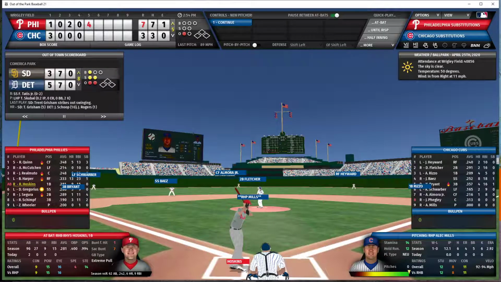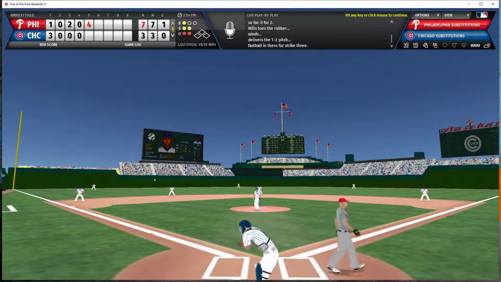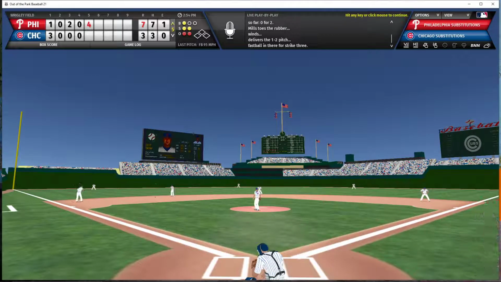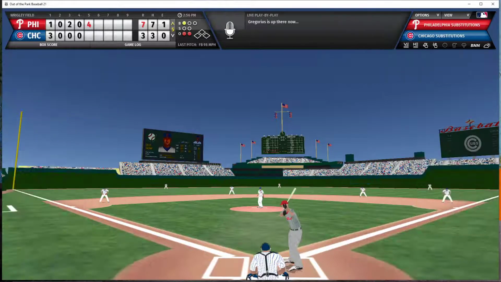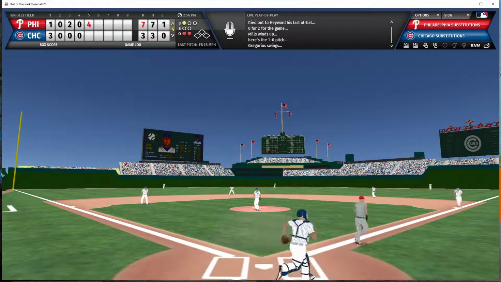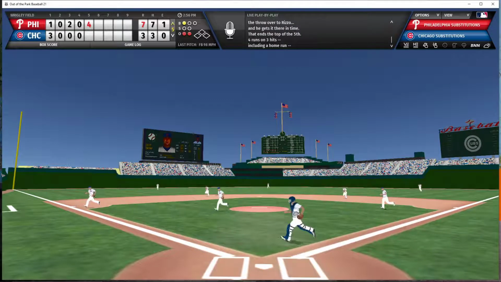Alec Mills will be the new pitcher for the Cubs. He will face Rhys Hoskins with 1 out and nobody on. Phillies have already scored 4 runs here in the top of the 5th inning. And Mills strikes out Hoskins on a 1-2 pitch. He will now face Gregorius with 2 outs and nobody on. 1 ball count. Mills comes to the plate. Ground ball to third. Bryant over to Rizzo, and the side is retired.